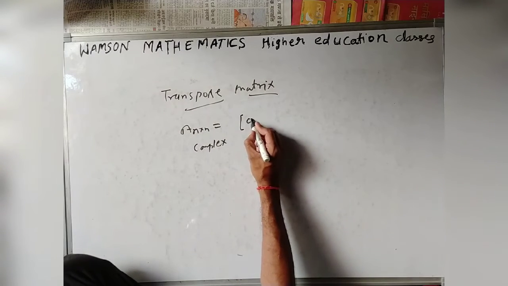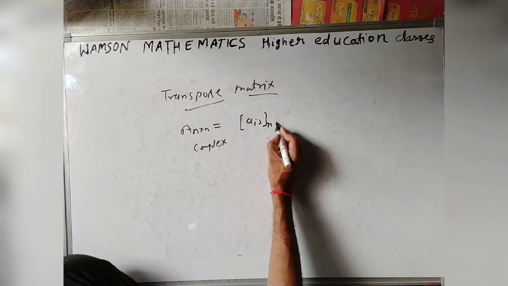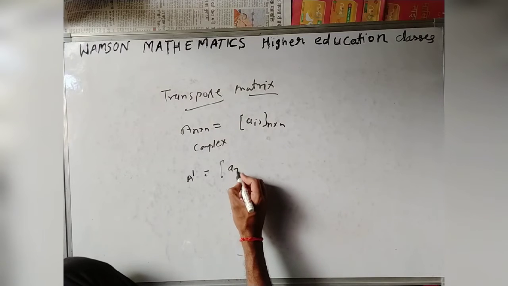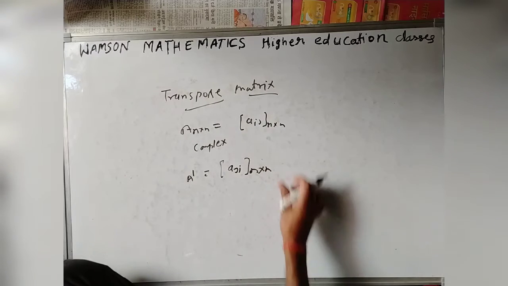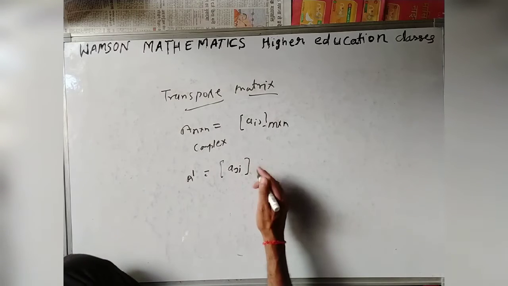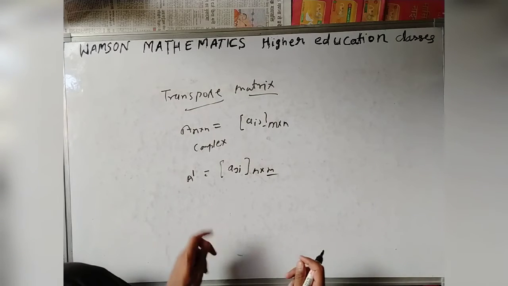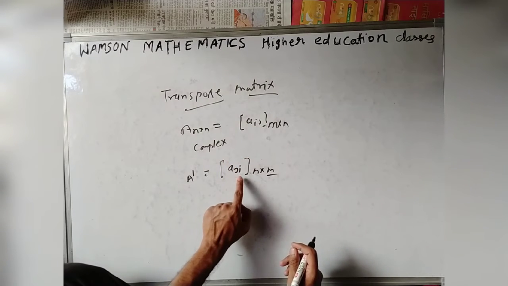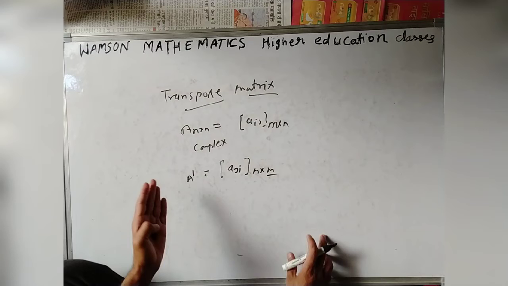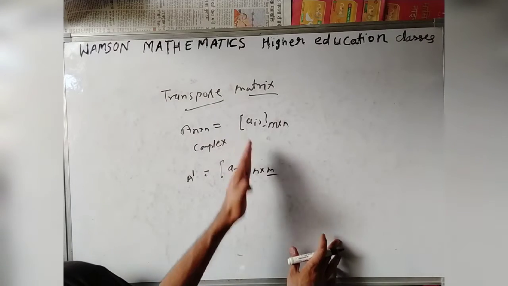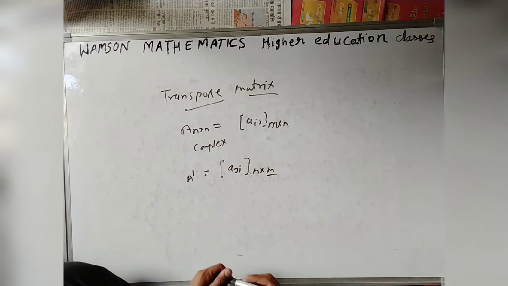So A is an n cross n complex matrix. Then Aij is n cross n. This is the representation. Then A transpose is nothing but Aji, n cross n. If we write it in rectangular form, m cross n, this becomes n cross m. The ij element of A is nothing but the ji element of A transpose. That is, A transpose is obtained from A by interchanging rows and columns. Okay, now see some properties of the transpose matrix.